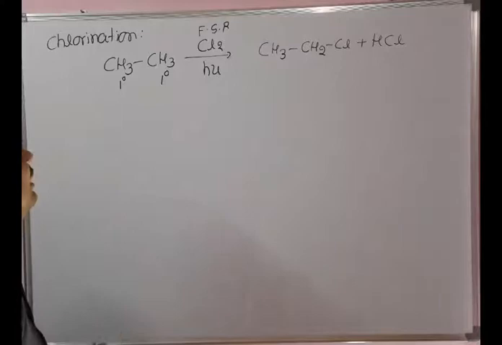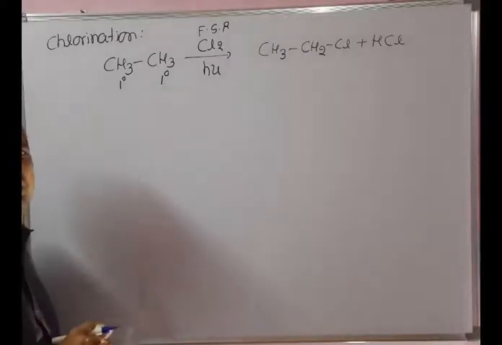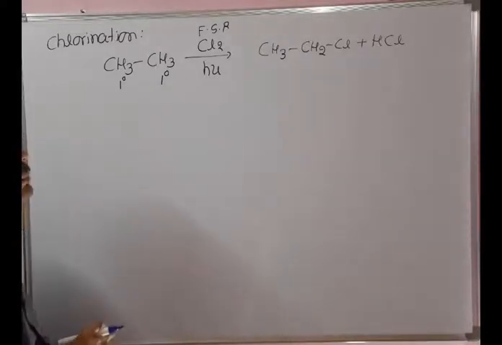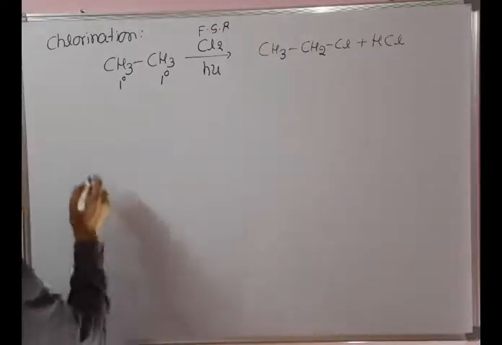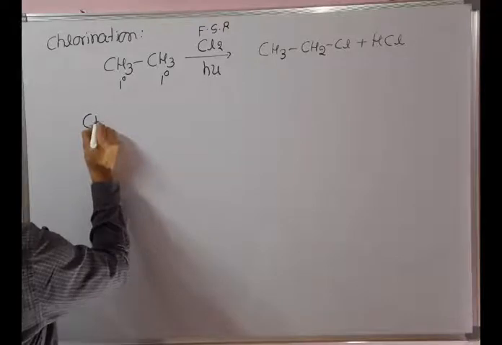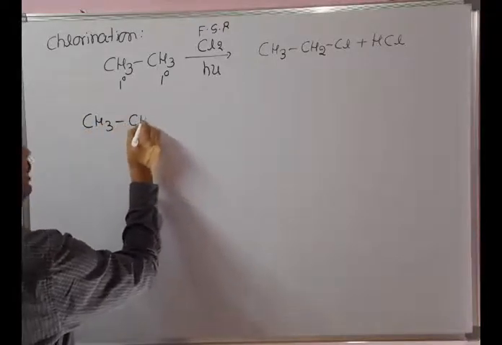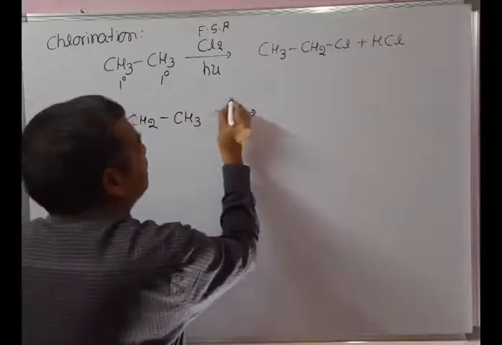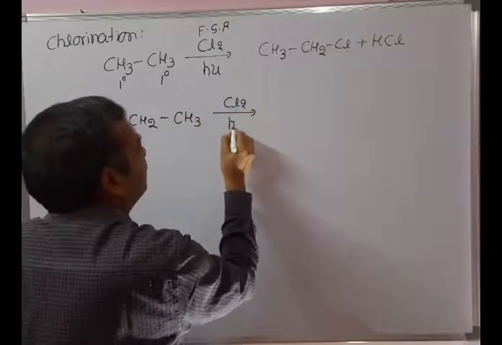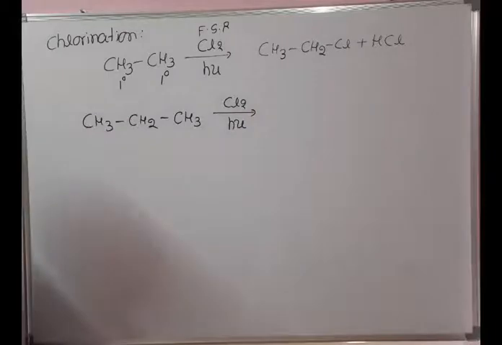So that is the reason why only one type of hydrogen is present, so there is no competition. We got the primary alkyl halide, so ethyl chloride. Let's see one more example: CH3CH2CH3 reacts with chlorine in presence of sunlight. Write the product obtained.